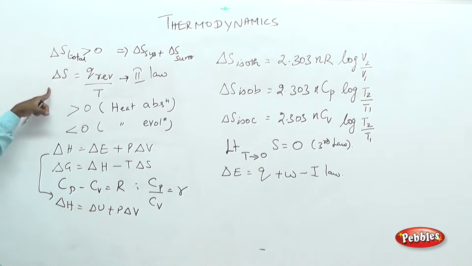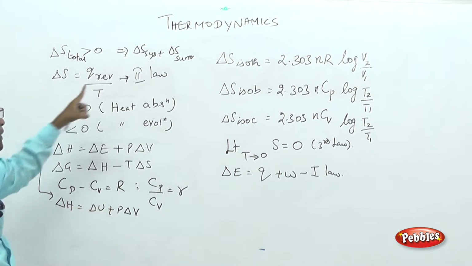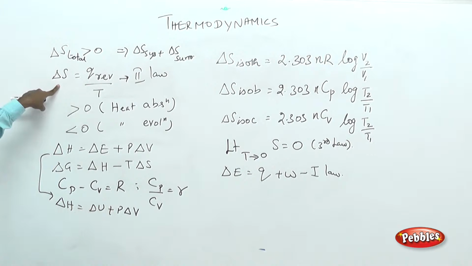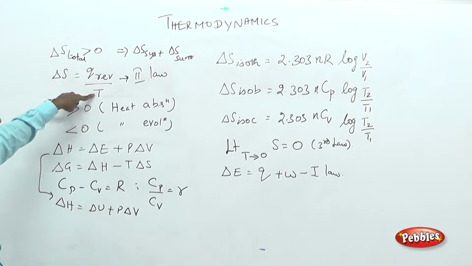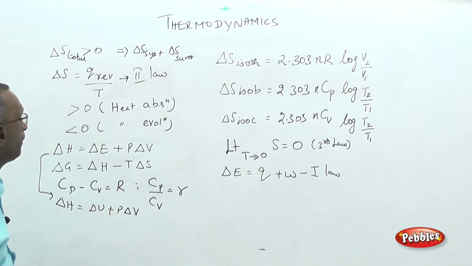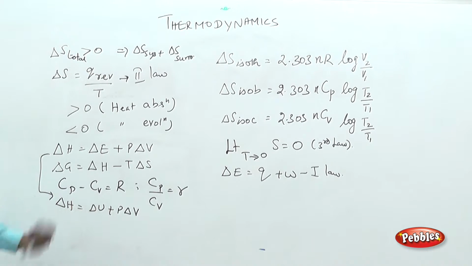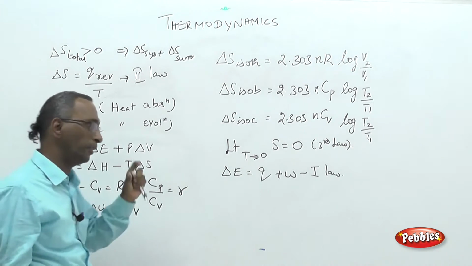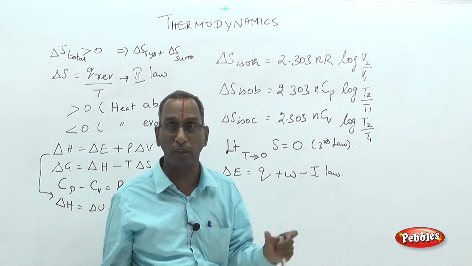That is one version. The mathematical statement of the second law: delta S equals, for a system, the change in entropy is the reversible quantity of heat supplied divided by the temperature at which it is supplied or removed. Already we have seen that any such process takes place at constant temperature.